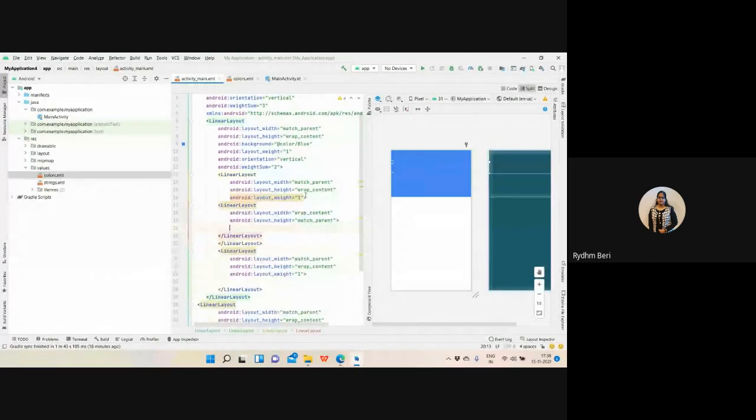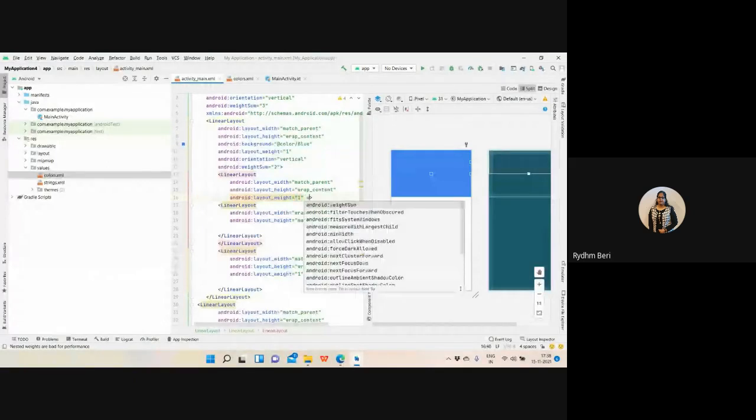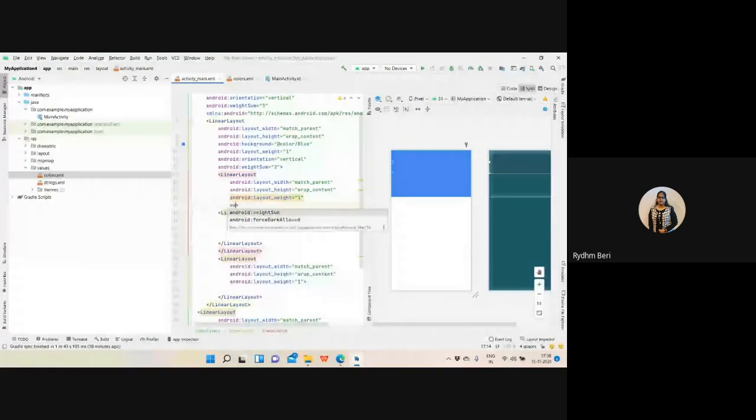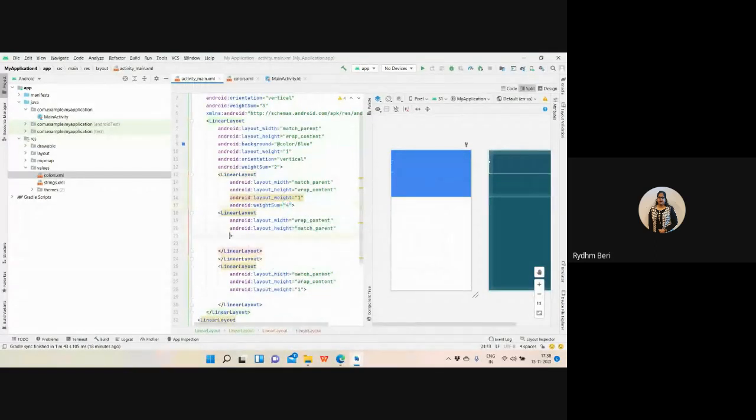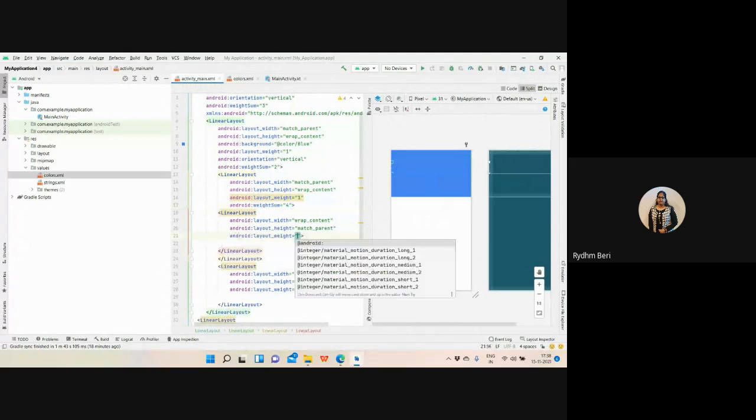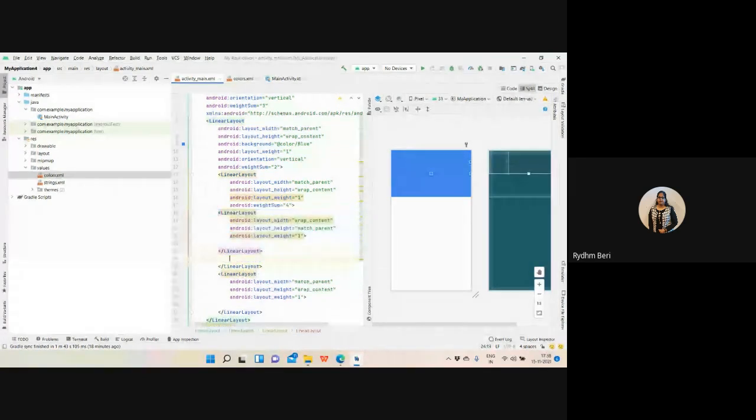Here I want to arrange the components horizontally, and I want to have the weight sum property with the above linear layout. So weight sum property I'm taking 4. Right? And in the first linear layout, I'm having the weight property as 1, that is the button. In the second linear layout, I'm having the weight as 2